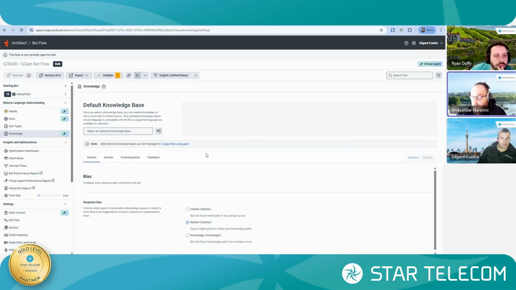And ultimately, you have to make the decision at some point. Star Telecom can help you, but it's ultimately up to the client to decide which of these parts of the business will get outsourced to a bot.